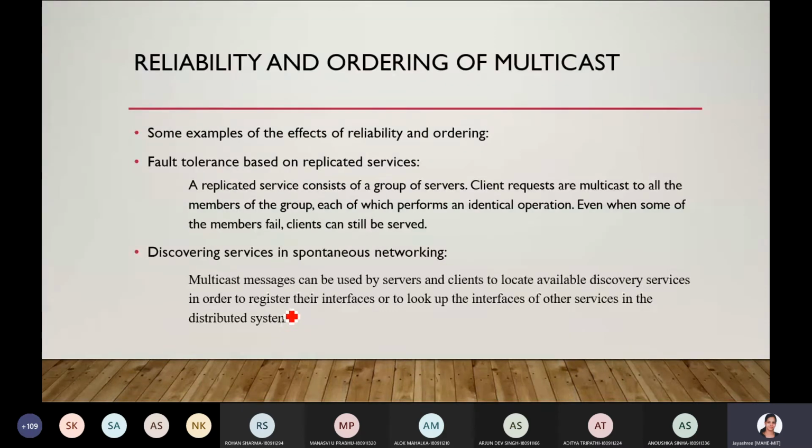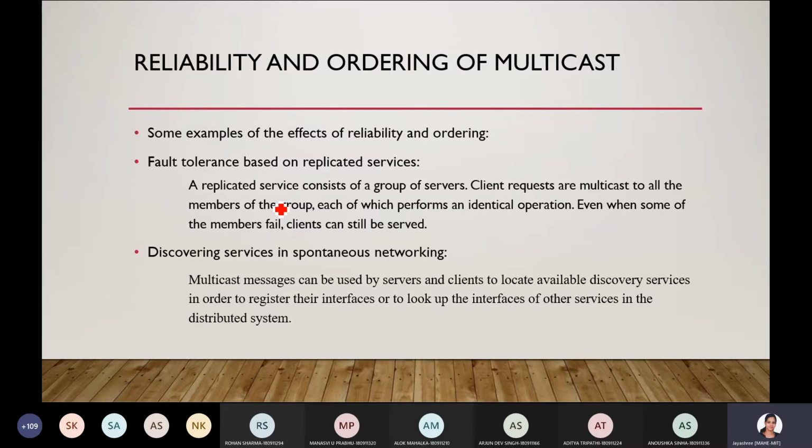Some of the characteristics of multicast is fault tolerance based on replicated services. A replicated service consists of a group of servers. Client requests are multicast to all the members of the group, each of which performs identical operations. So the client request will be multicasted to all the members in the group, and each will do its own operations. Even when some members fail, the client can still be served because the request is distributed across the members of the group.